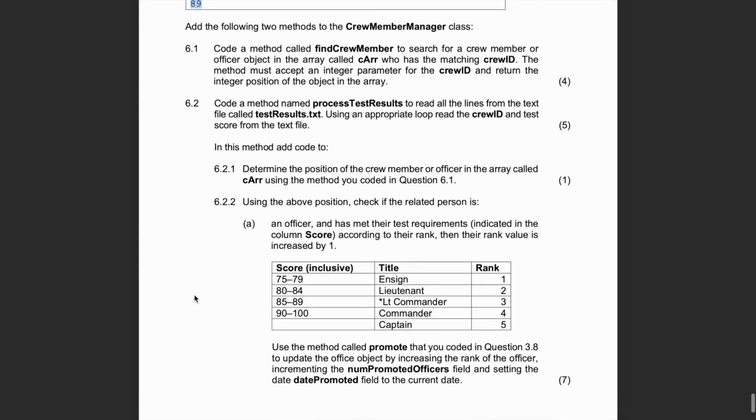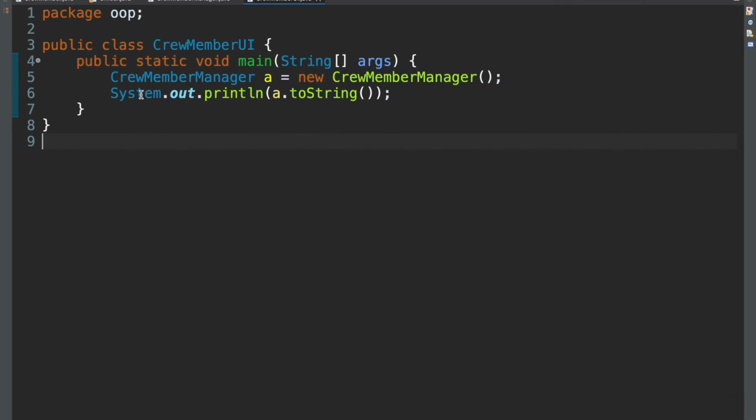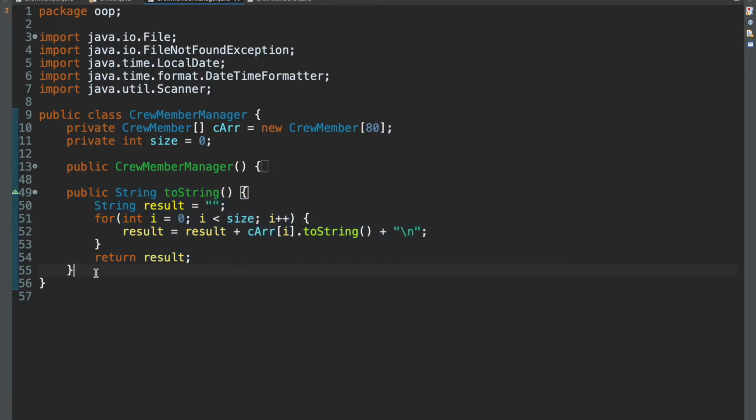Okay, so here we're still in crew member manager, and 6.1 says code a method called find crew member to search for a crew member or officer object in the array called CArray who has the matching crew ID. The method must accept an integer parameter for the crew ID and return the integer position of the object in the array. So we're searching based on a given crew ID. Let's code that method.